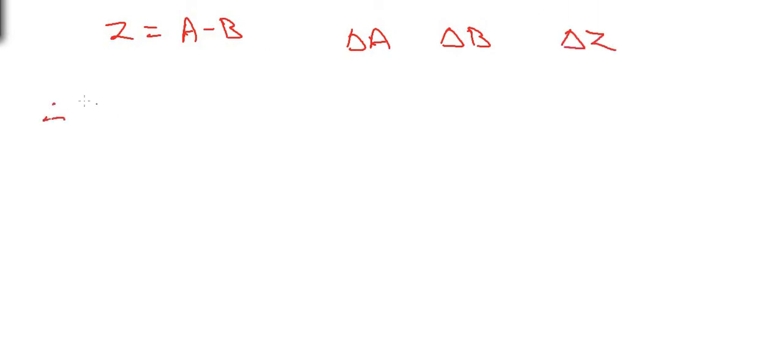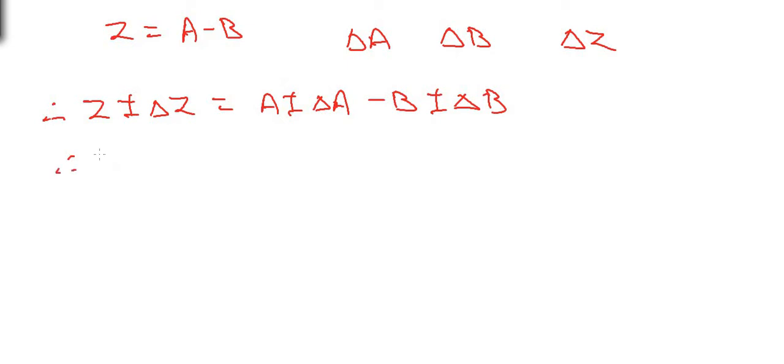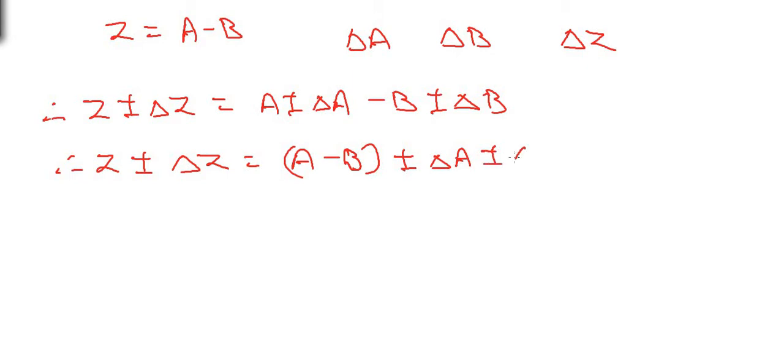Same procedure is applicable if the function is subtraction of two functions. If Z is equal to A minus B, and let delta A be the error in the value of A and delta B be the error in the value of B, so that delta Z is the error in the value of Z, then we can write this as Z plus or minus delta Z is equal to A plus or minus delta A minus B plus or minus delta B, and therefore we get Z plus or minus delta Z is equal to A minus B plus or minus delta A plus or minus delta B.